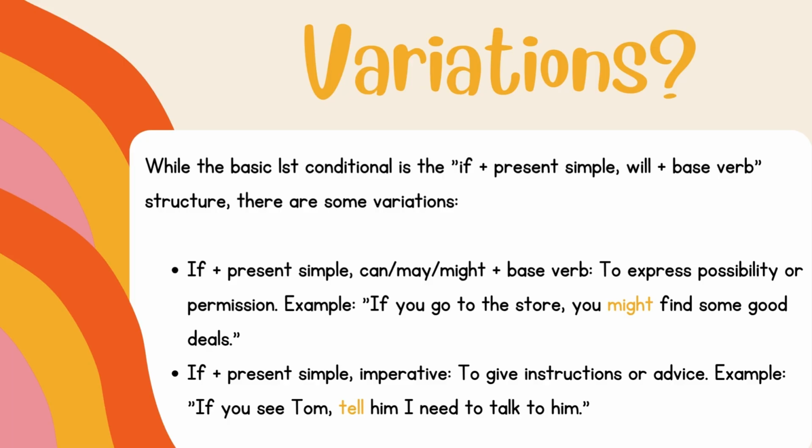I'm sure you're wondering if there are some variations, and there are. If plus present simple plus the words can, may, might, and the base verb, this can express possibility or permission. For example, if you go to the store, you might find some good deals. Or if plus present simple imperative. This can give instructions or advice. For example, if you see Tom, tell him I need to talk to him.